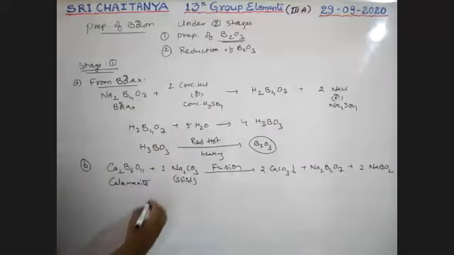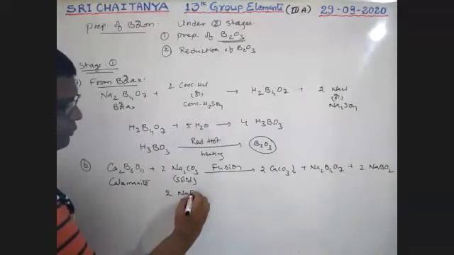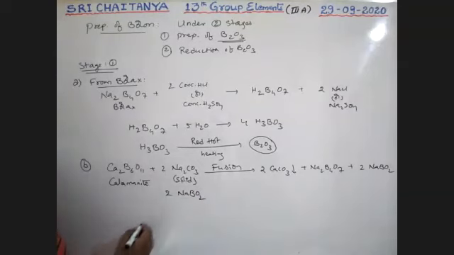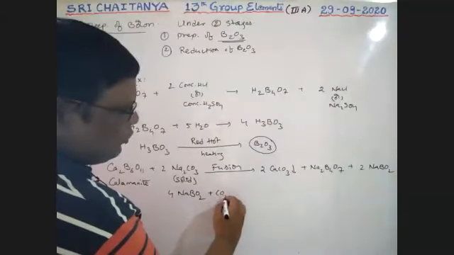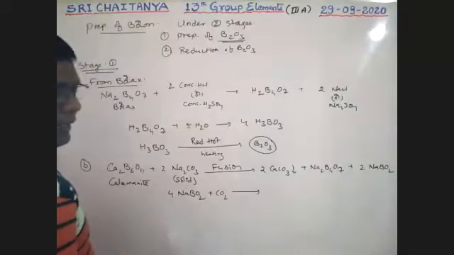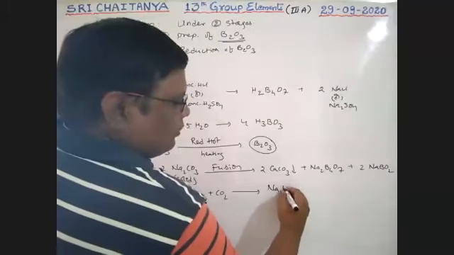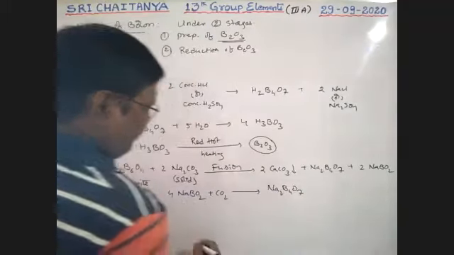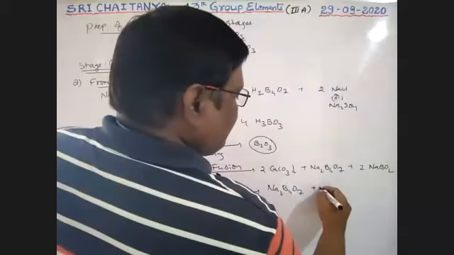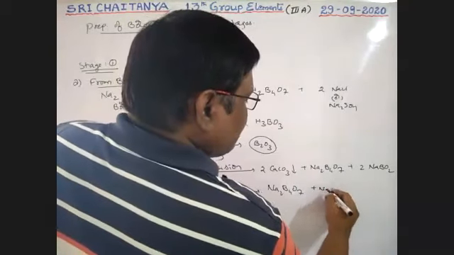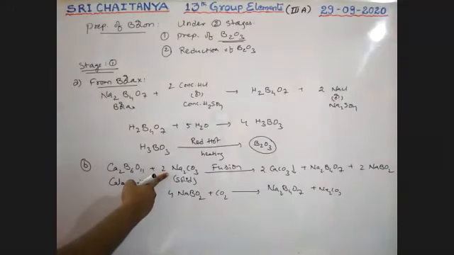The sodium metaborate formed also converts into borax by the passage of CO2, giving Na2B4O7 plus Na2CO3. This Na2CO3 is reused here.